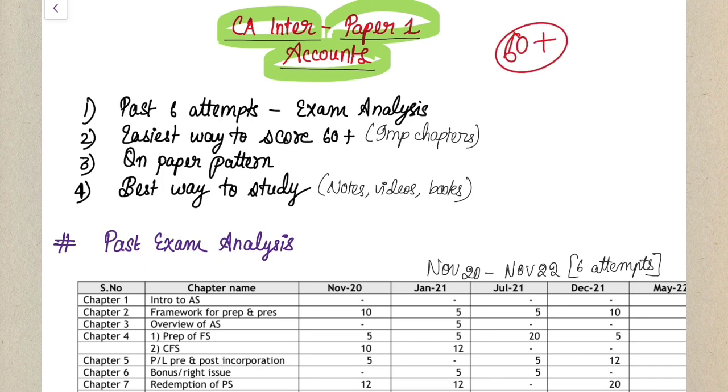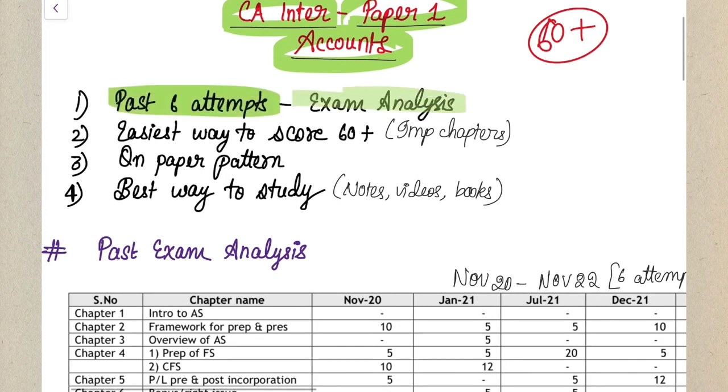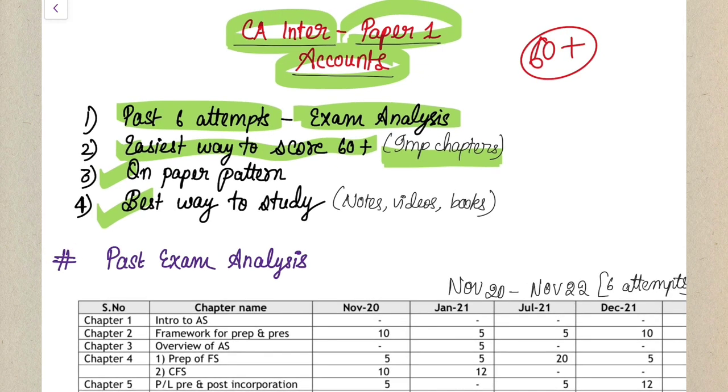Yes. So in this video, I'm going to cover the past 6 attempts exam analysis for you all, and along with that, I'm going to tell you what are the most important chapters in the accounts paper which you have to cover so you can easily score your 60 plus. Along with that, we are also going to discuss the question paper pattern and also what is the best way to study, from what notes, what books, what videos you can refer so that you are able to ease your preparation. Yes, so this is what we are going to cover in this video, and I hope this is going to benefit you all very much.